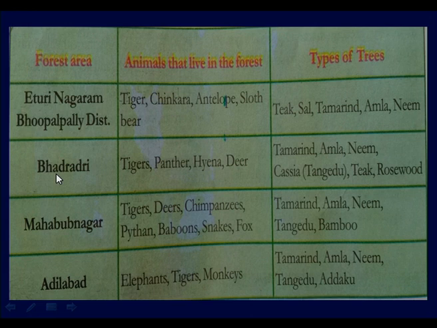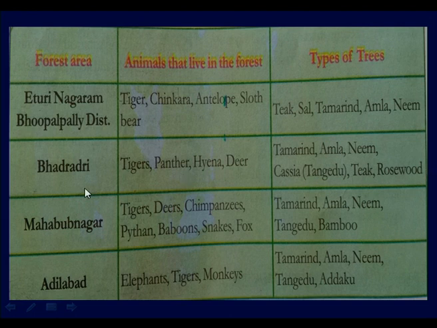Now, the next forest area is Bhadradri forest. These are the different types of forest areas in Telangana. What are the animals present here? Tigers, panther, hyena, deer, etc. Types of trees are tamarind, amla, neem, cassia, teak, rosewood.